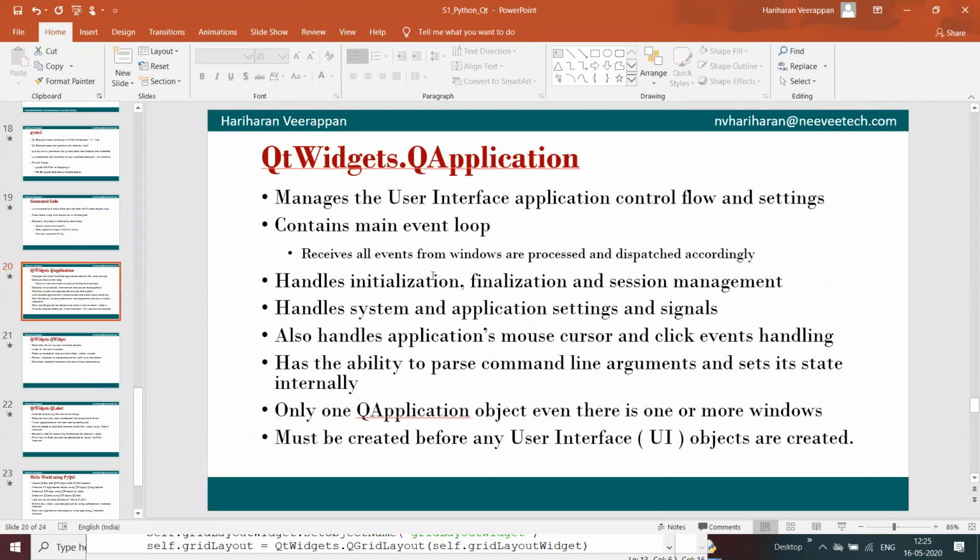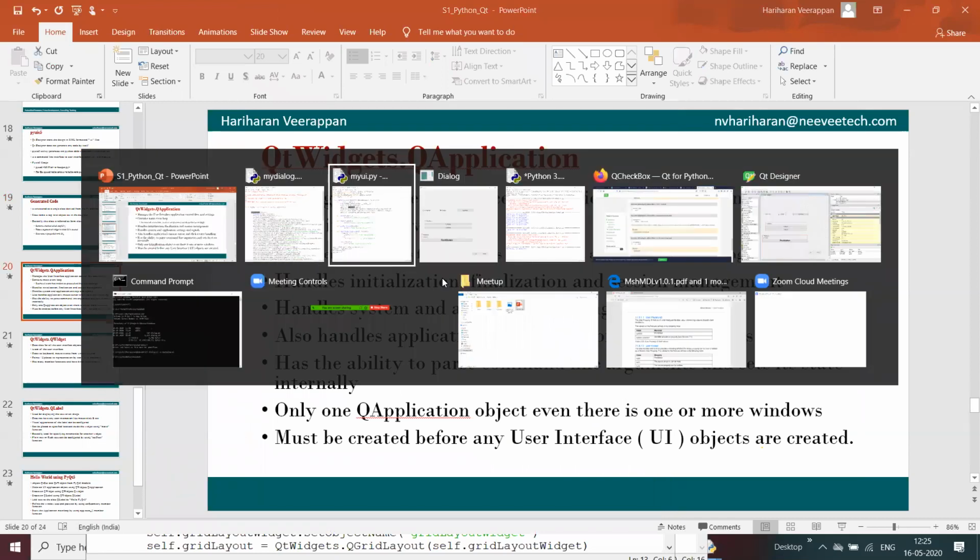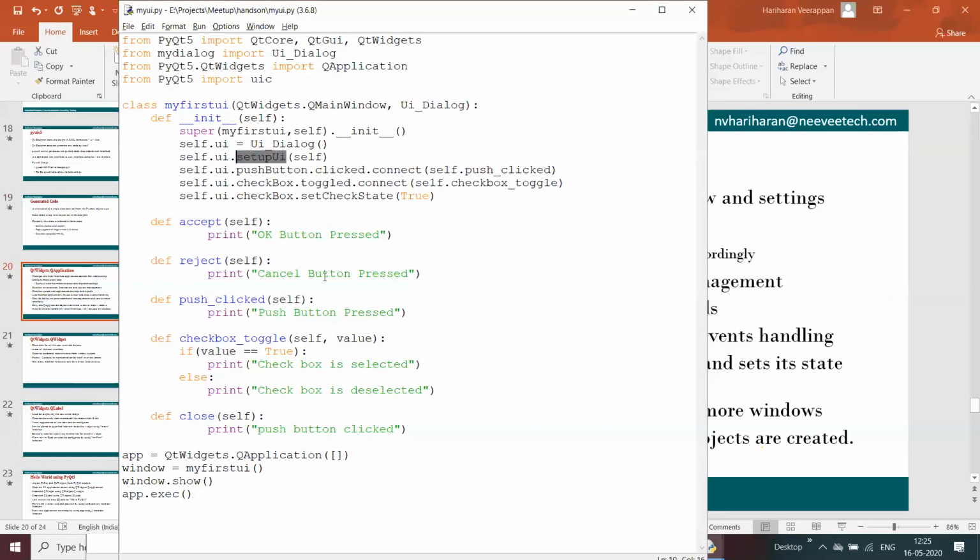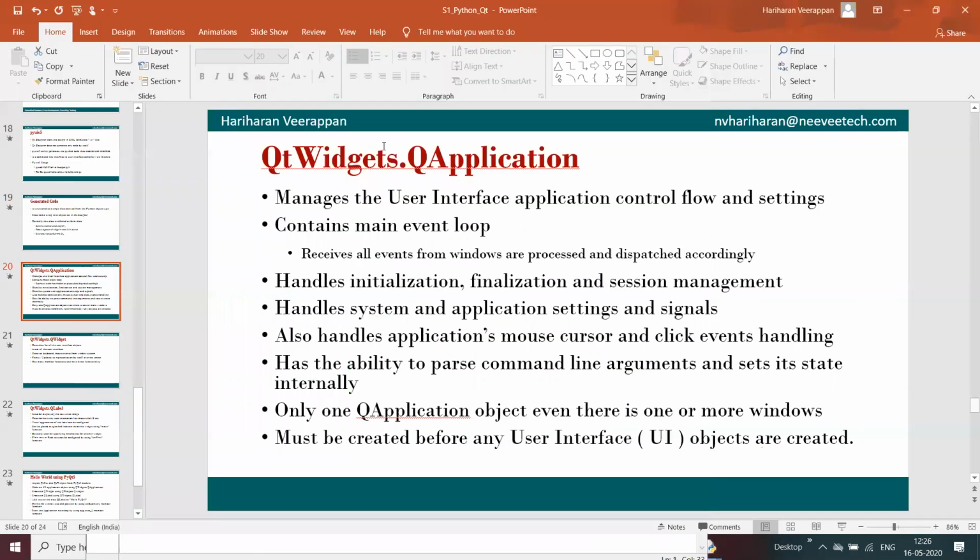And here we can move forward with some more information, like we have used QApplication and QtWidgets. We will see some information about QtWidgets and QApplication over here.